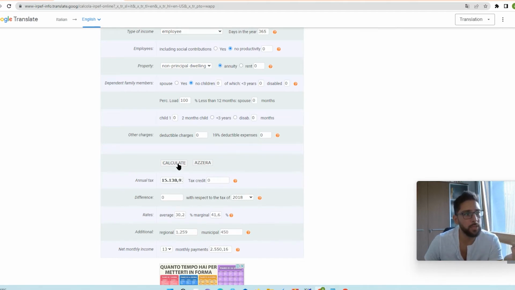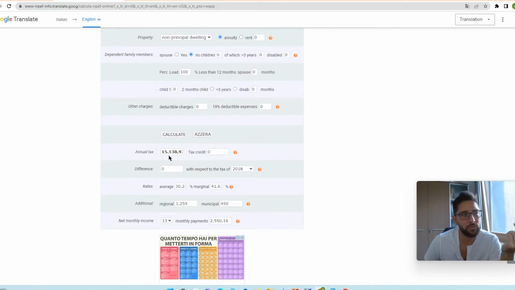So you calculate your taxes, you're going to pay around 15,000 euro, plus 1,200 euro of regional tax, plus 450 euro of communal tax. And this is 2,000 if your monthly income is split between 13 months, because normally employee contracts in Italy are 14 months or 13 months. Normally it's not calculated on 12. Your net in your pocket will be 2,450.